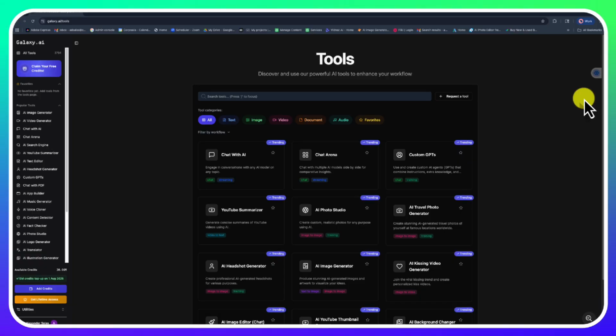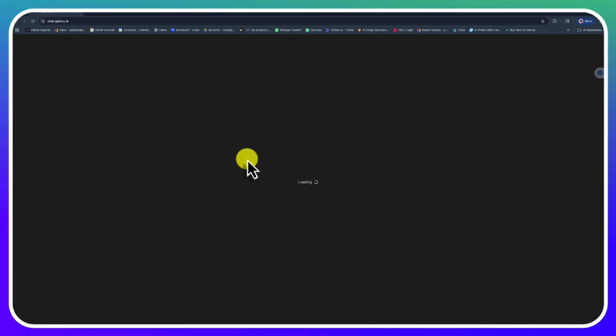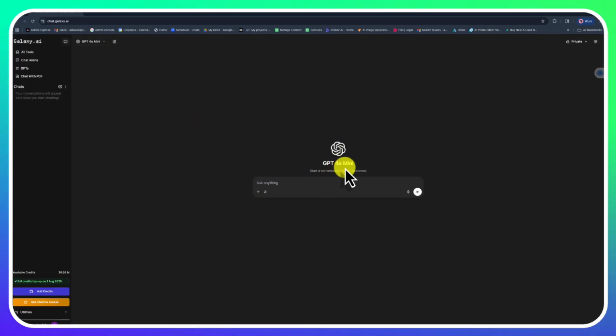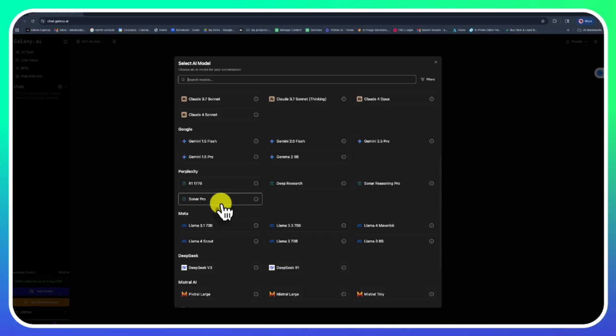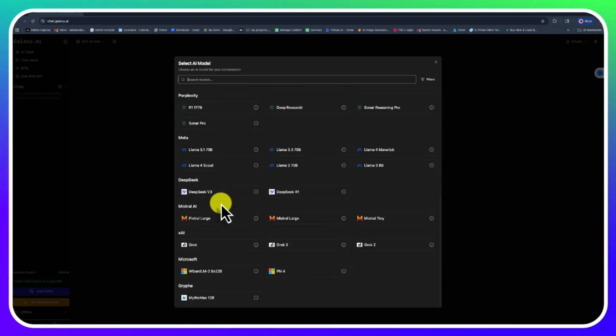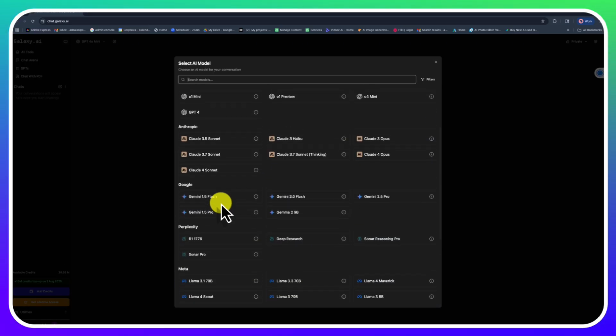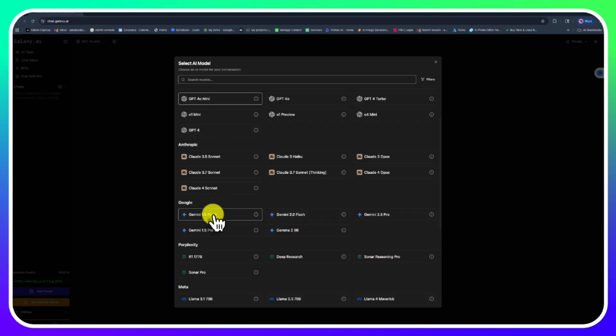Okay, something that's calling my attention here is this chat with AI and chat arena. So chat with AI, it appears they set up a GPT-4o mini, and you can switch between the models and any other model that is available. This is pretty freaking cool.